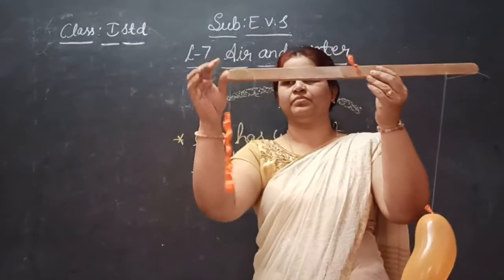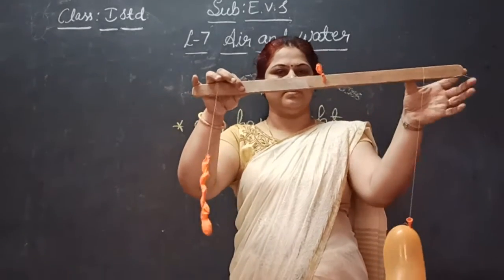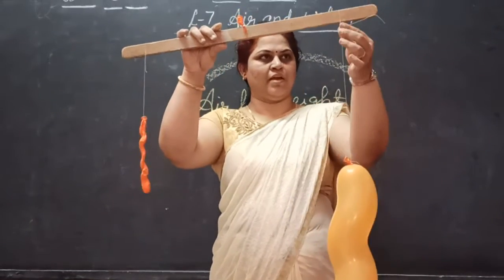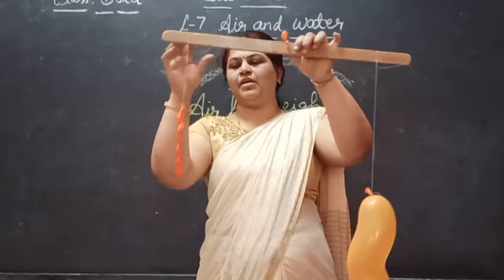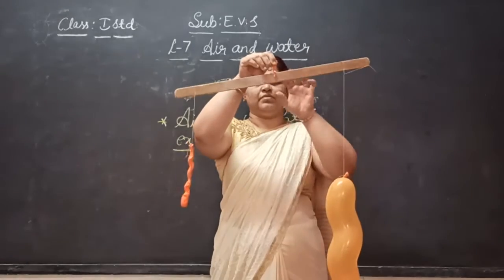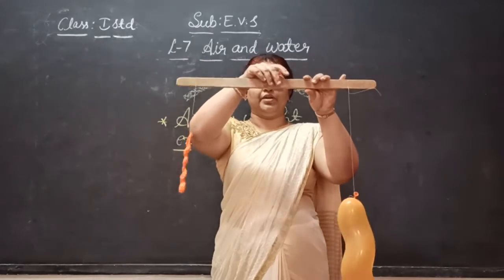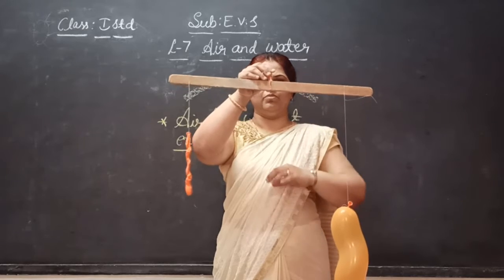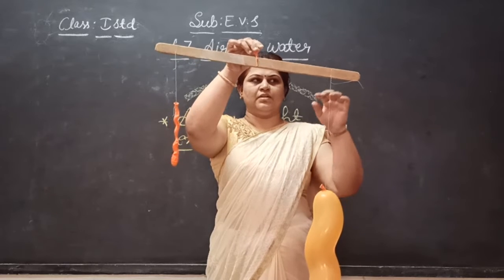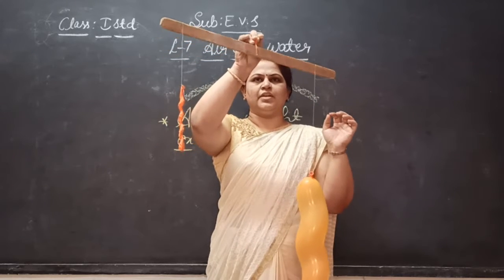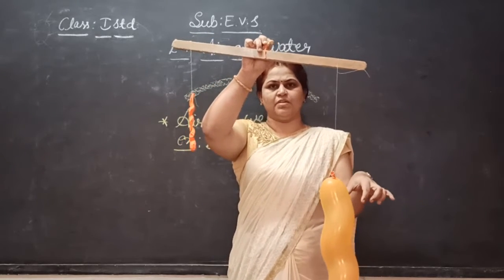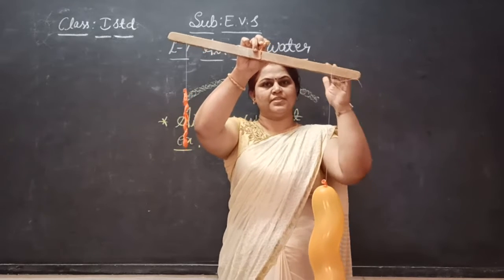Now see here, this is the stick which I am tying here. One balloon has air filled in it, and the other is without air. When I balance this, which side will the weight be more? What can you observe from this experiment? It shows that where the air is filled in the balloon, that side of the stick went slant.